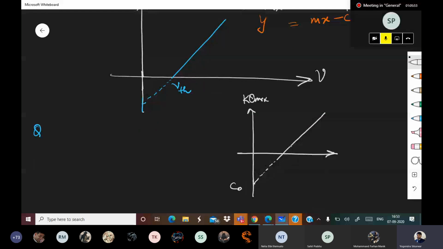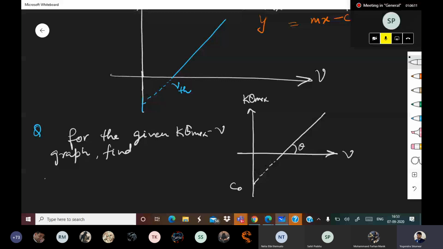For the given graph, for the given Kmax versus nu, find number one, work function, and number two, nu th. Please find these two things you need to find.